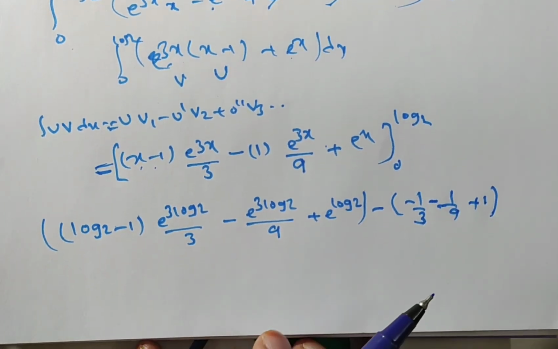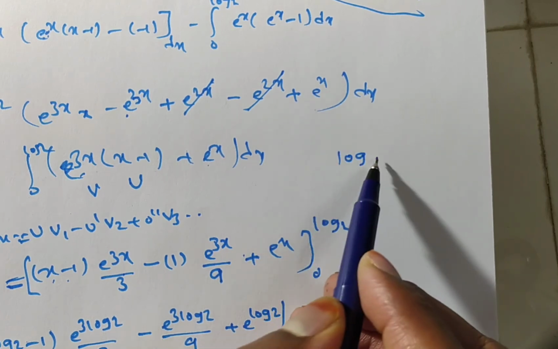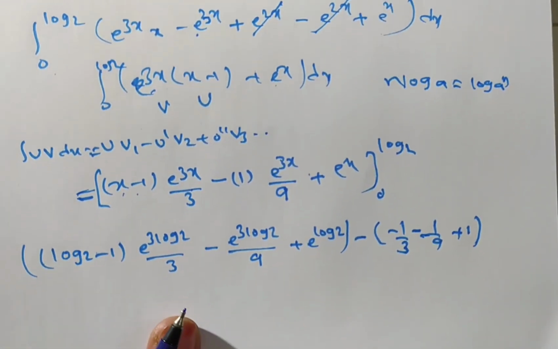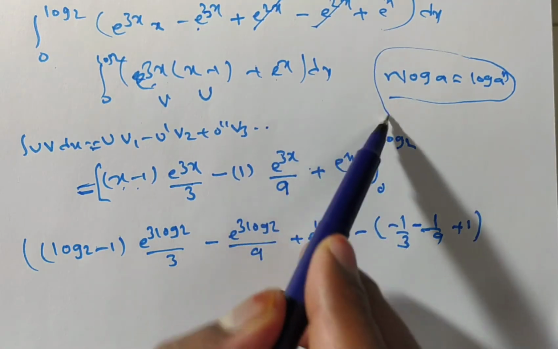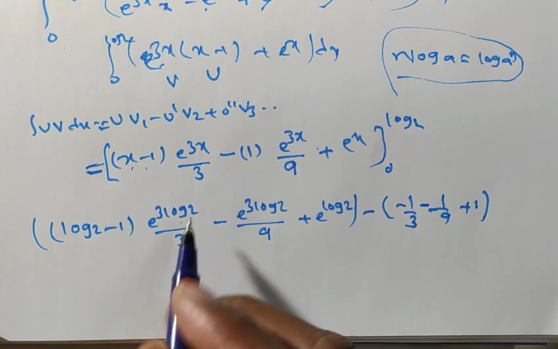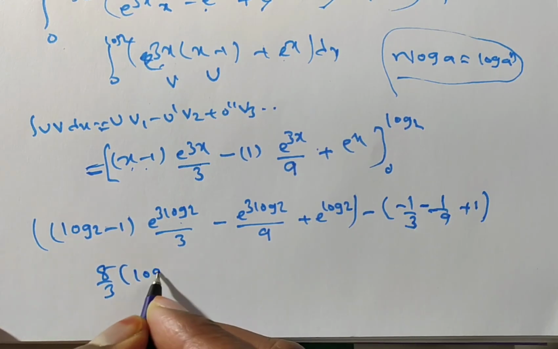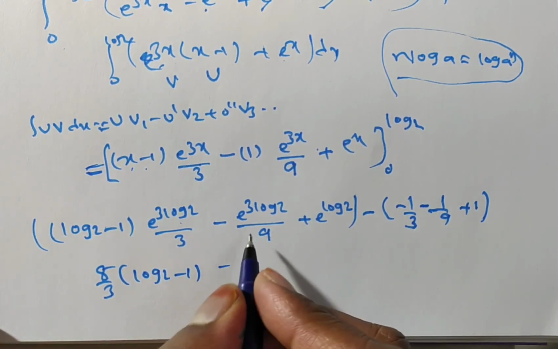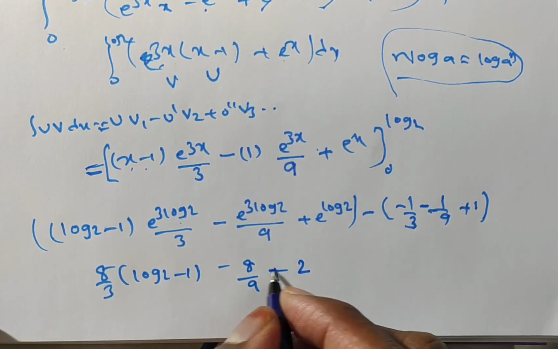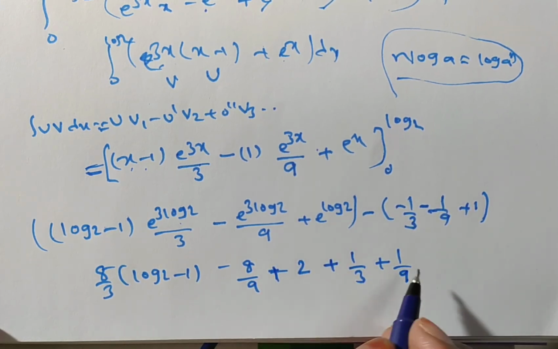Now we have to simplify this. Friends, you see we have a formula: n log a you can write as log a to the power of n. Yes or no? So from this formula I can write here e to the power of 3 log 2 as e power log 2 cube. Log 2 cube means e and log get cancelled. 2 cube is nothing but 8. So 8 by 3 times log 2 minus 1. Here also e power 3 log 2 is there, so 8 by 9, plus e power log 2 is nothing but 2 only. Minus into minus plus 1 by 3 plus 1 by 9 minus 1.